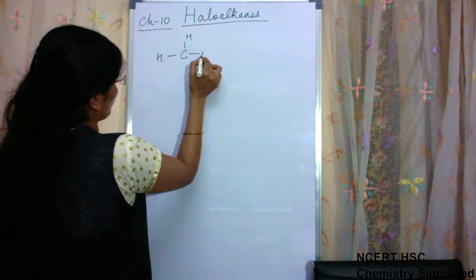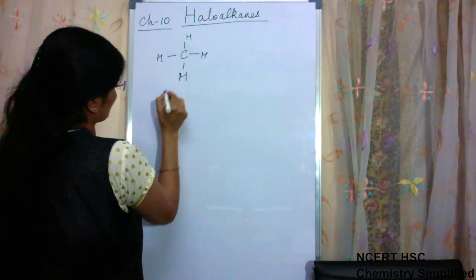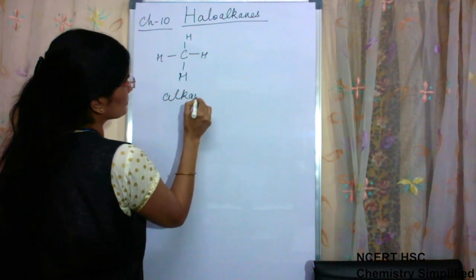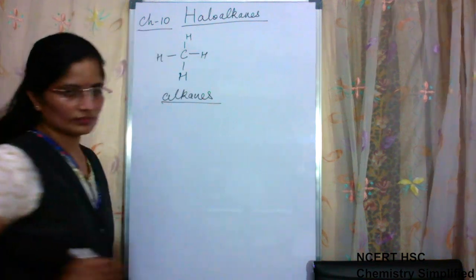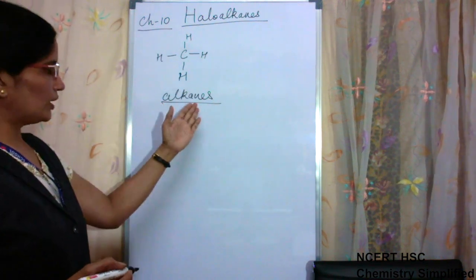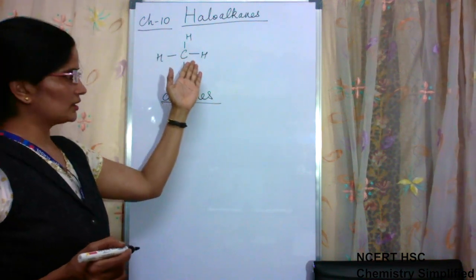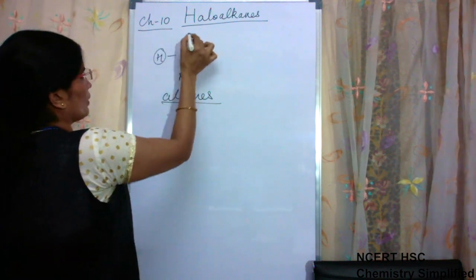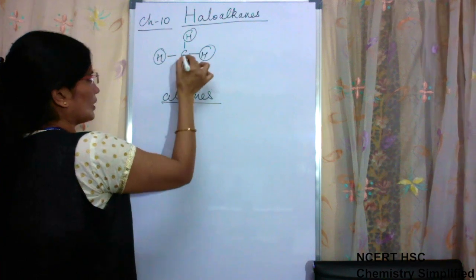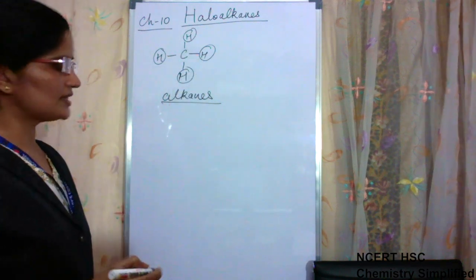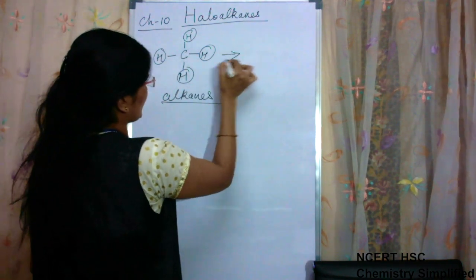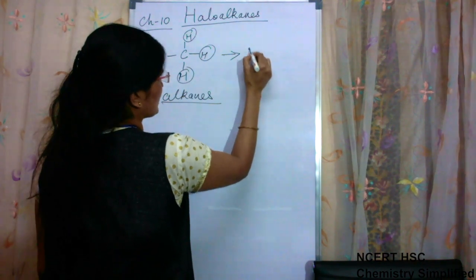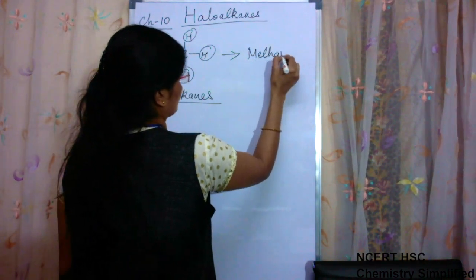we talk about alkanes. We all have studied alkanes, the compounds of carbon and hydrogen. When all bonds are single, they will be known as alkanes, and the simplest alkane with one carbon atom is methane.